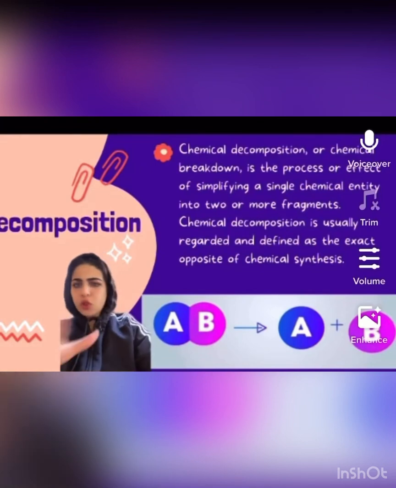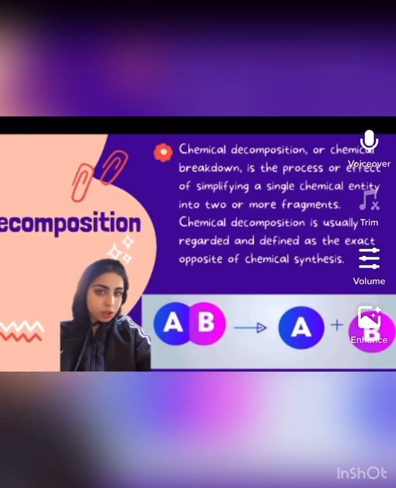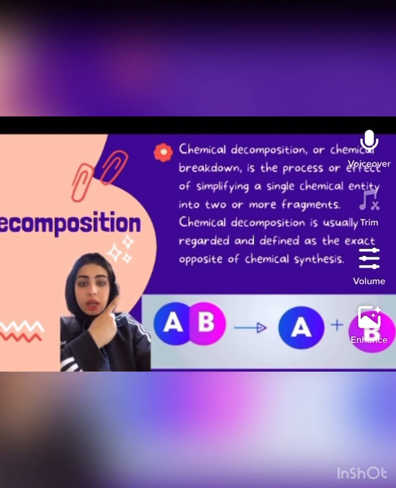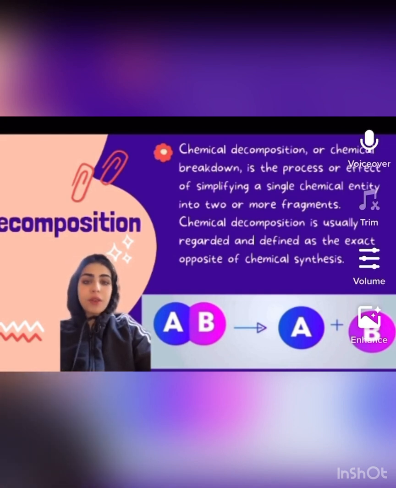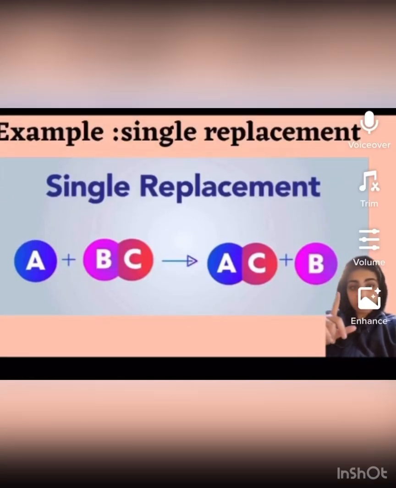And now I'm going to explain each type of chemical reaction. Let me start first with decomposition. Decomposition is the effect of simplifying a single chemical entity into two or more fragments. And now I'm going to take the second type of chemical reaction, which is single replacement. A single replacement is a chemical reaction in which one element replaces another in a compound. For example, A plus BC equals AC plus B.